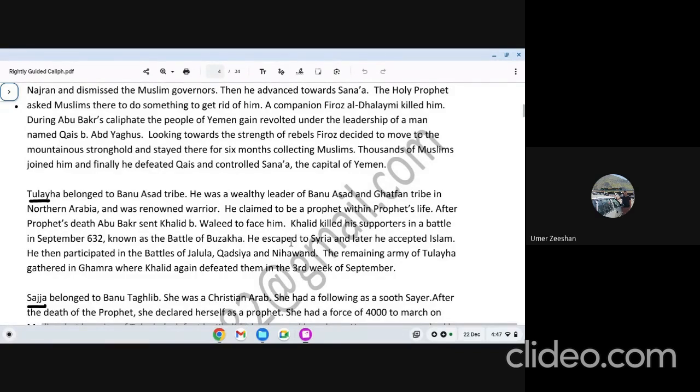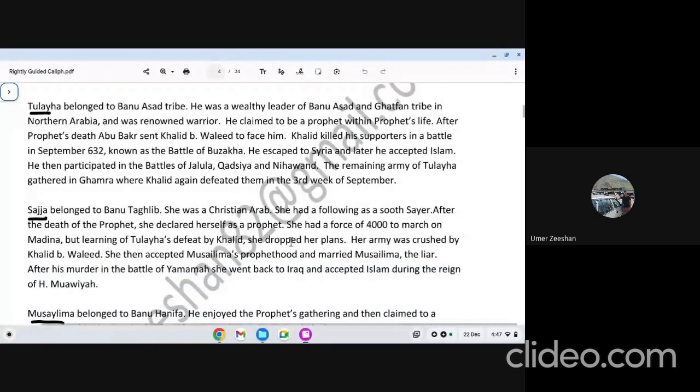So two false prophets are discussed here: Aswad Ansi and Tulaiha. We are moving to the third false prophet, and that is a prophetess actually, not a man. It's Sajja. Yes, you're right. So Sajja is the false prophet. We need to talk about her tribe again, and how she got fame. Actually, she was already famous. Why was she already famous? Because she was